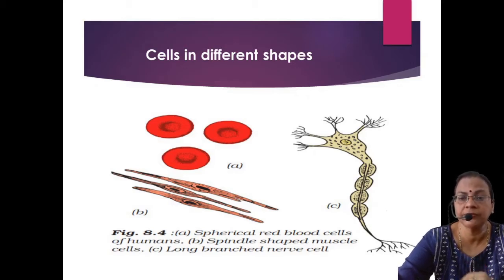So here three types of cells are given. One is RBC without nucleus, which carries the respiratory gases. Then the smooth muscles, which contract. Then the nerves, neuron, which helps in transmitting the messages.